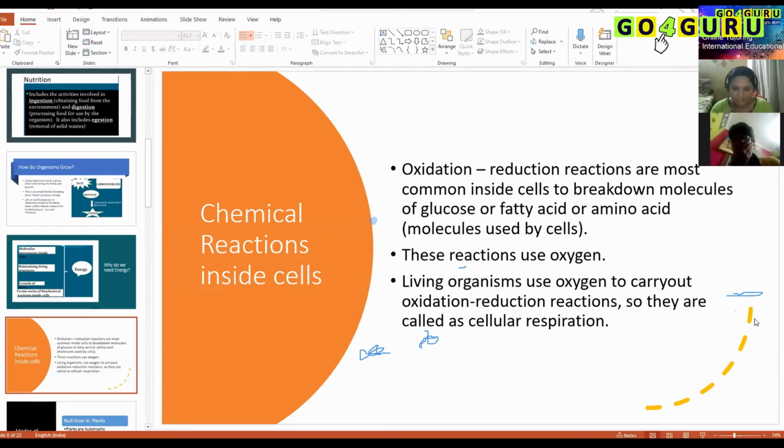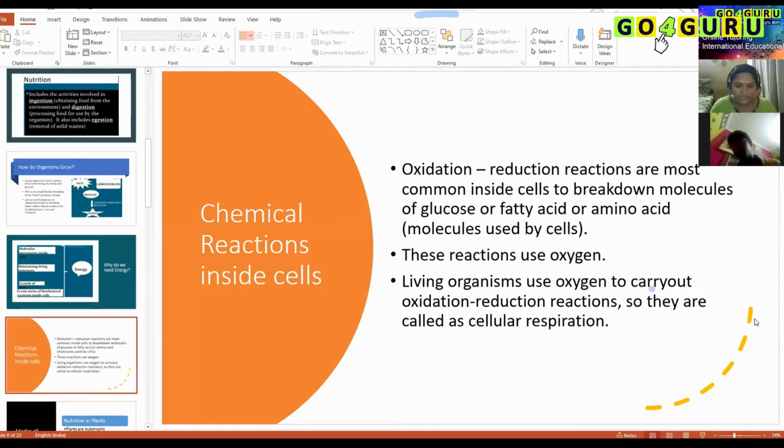As I told you earlier, when nutrients are absorbed by our body, every cell will get nutrients. Like I have taken my breakfast and my body has digested the food. Say for example, I have taken 2 sandwiches. Immediately my body digested it and I got enough sugar, I got glucose in my body. All my body cells will get glucose. How does this glucose get converted into energy? Because ultimately I'm going to need energy to do all the work.